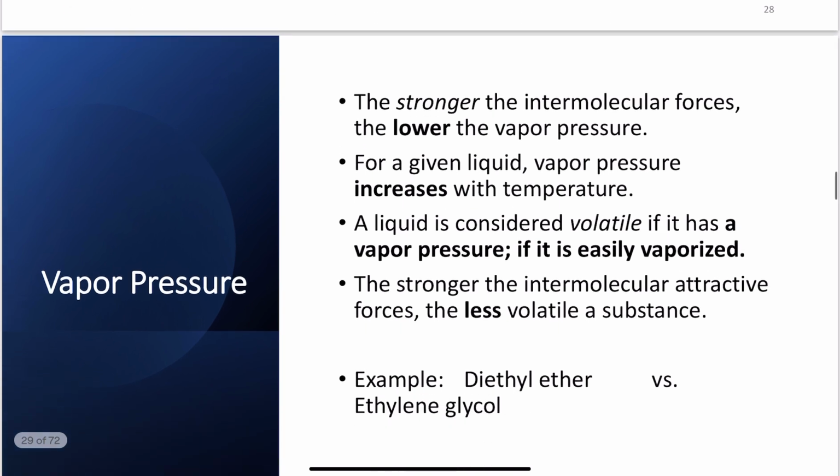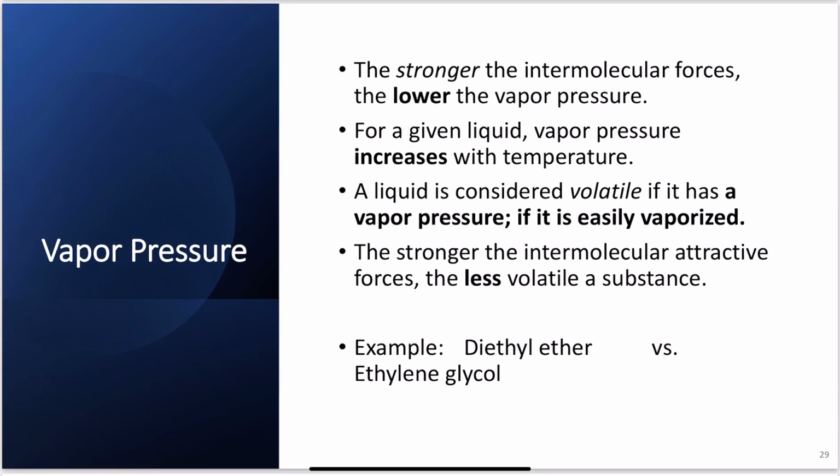So the stronger the IMFs, the lower the vapor pressure. Why? If I have really strong IMFs, it's harder for the molecules to escape. Does that mean they will never escape? No. Water has fairly strong IMFs, but water still has a vapor pressure, okay? It just means the stronger they are, the lower the vapor pressure will be, and the fewer molecules will be able to escape into the vapor phase.